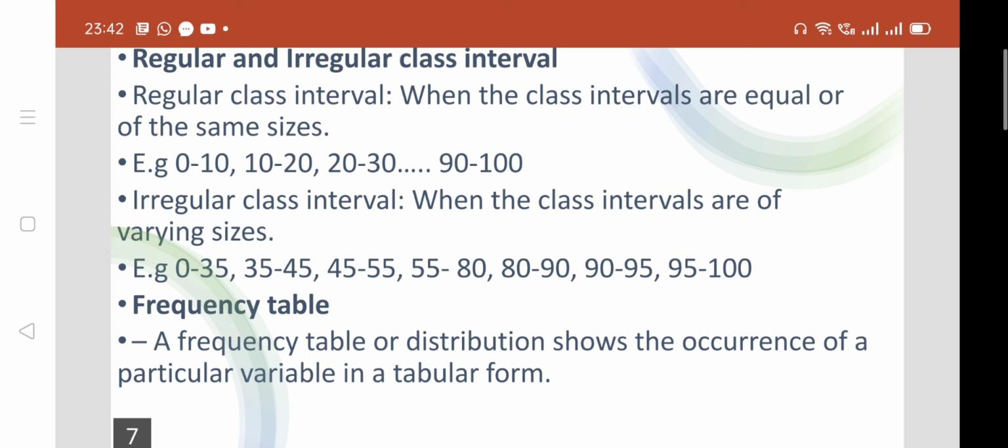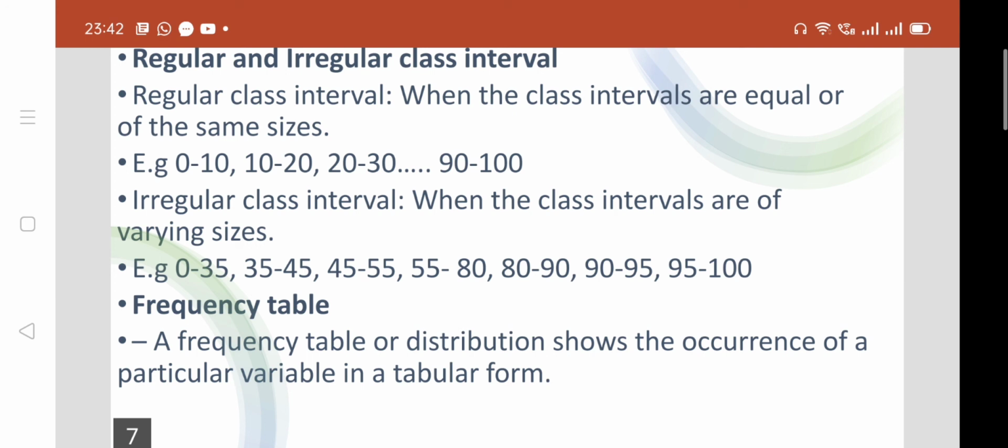You are observing first 0 to 35, class size is 35. 35 to 45 is 10. 45 to 55 again 10. 55 to 80 is 25. So class sizes vary. So varying size is irregular class interval.